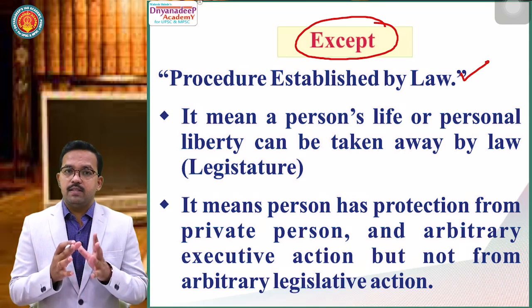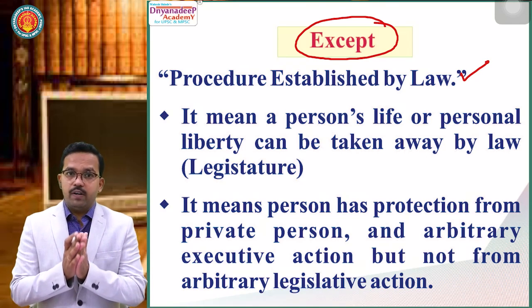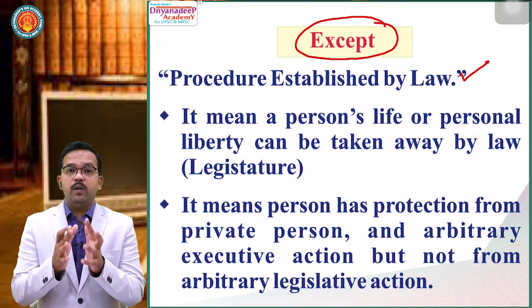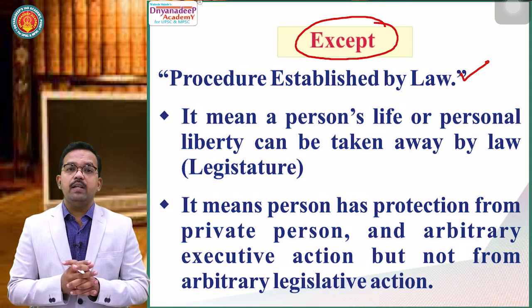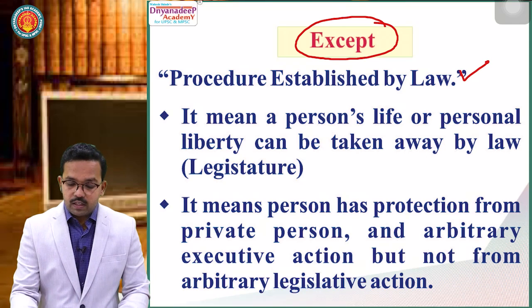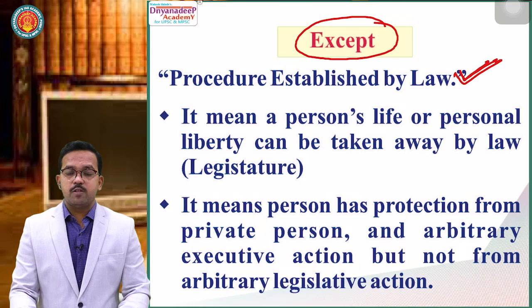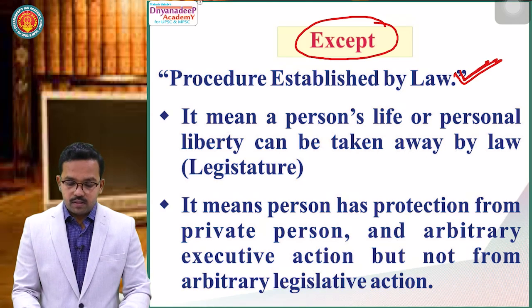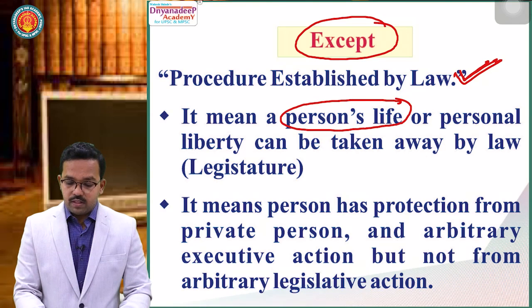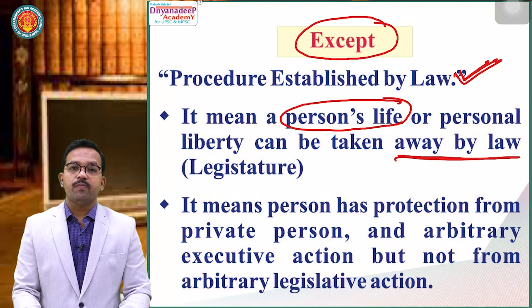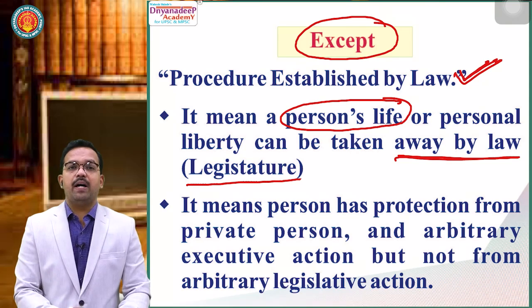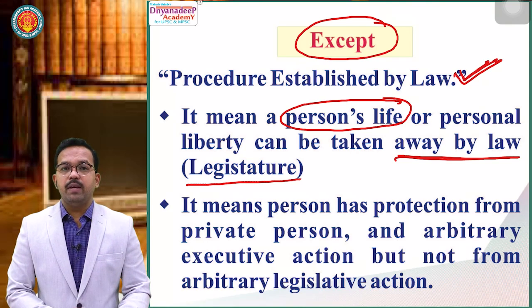It means what does it say? It says you have the right to life and personal liberty, but this right can be taken away by procedure established by law. It can be taken away by procedure established by law. It means a person's life or personal liberty can be taken away by law. Who makes a law? Legislature, that is Parliament and state legislature can make a law.